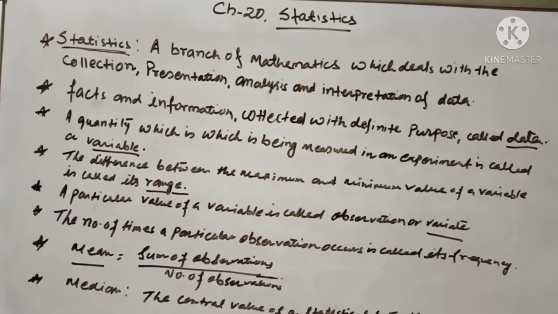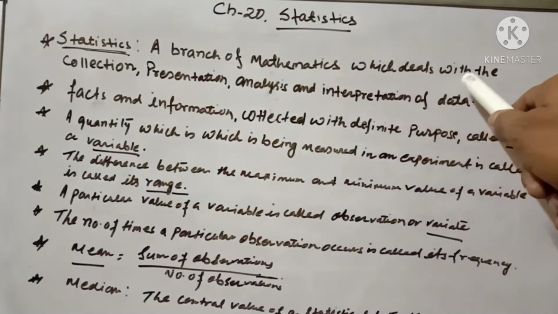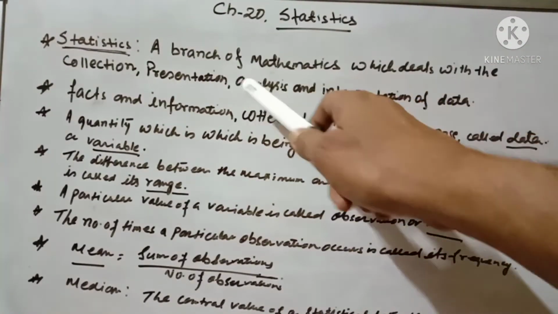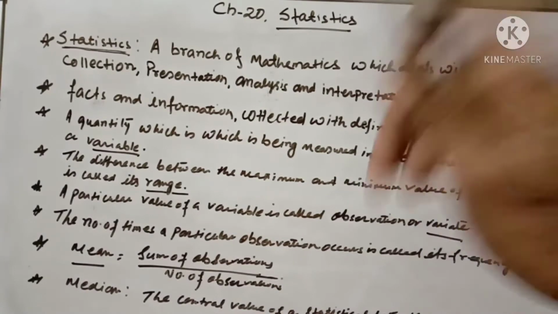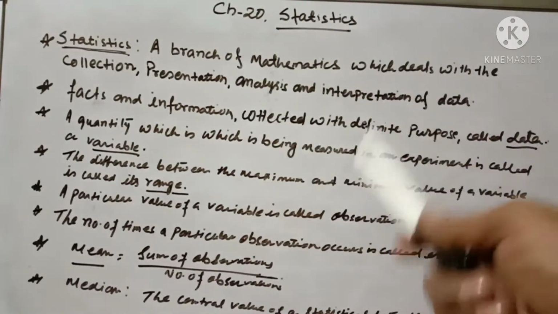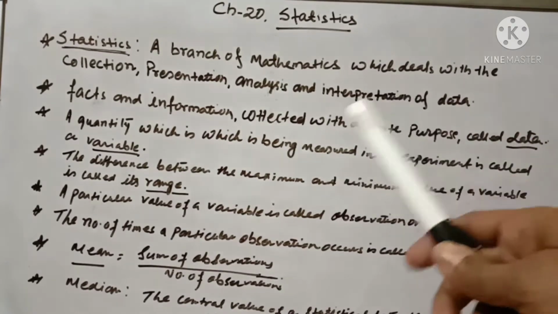Few points are there. What do you mean by statistics? A branch of mathematics which deals with the collection, presentation, analysis and interpretation of data. Facts and information collected for a different purpose are known as data. These are the important points I am discussing.